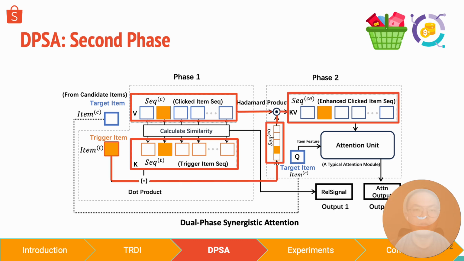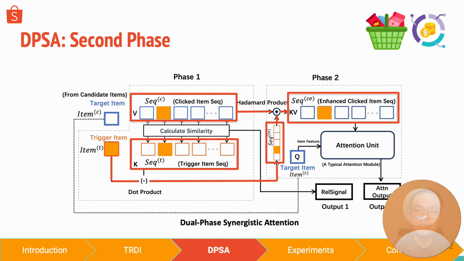In the second phase, we construct the enhanced click item sequence to strengthen the model's understanding of users' differing propensity to trigger diversity across categories of trigger items, and therefore it helps to tackle the trigger item level inefficiency in the system. We take the current trigger item as the query, and the trigger item sequence as the key, and then we compute an intermediate representation from the two inputs. The Hadamard product of this intermediate representation and the click item sequence gives a weighted click item sequence, which is the enhanced click item sequence.